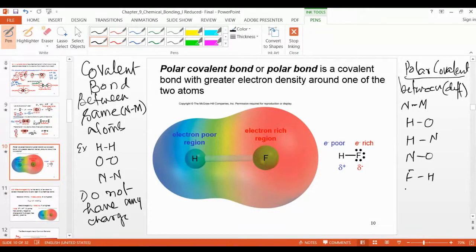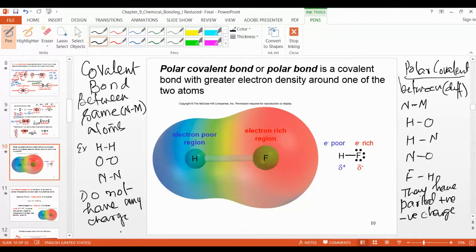But these have a partial positive or negative charge. Partially means temporary. It will finish after some time. Now you understand the difference between a pure covalent bond and a polar covalent bond.